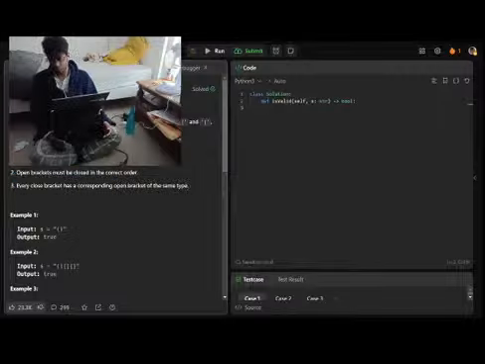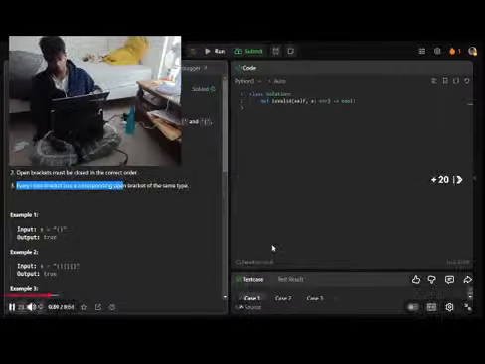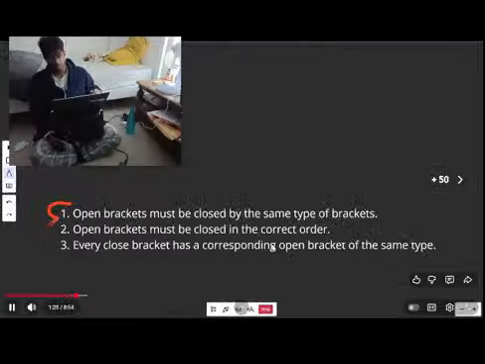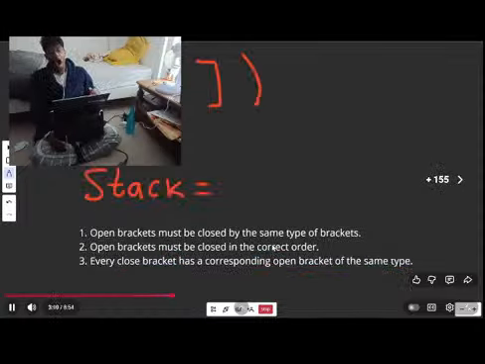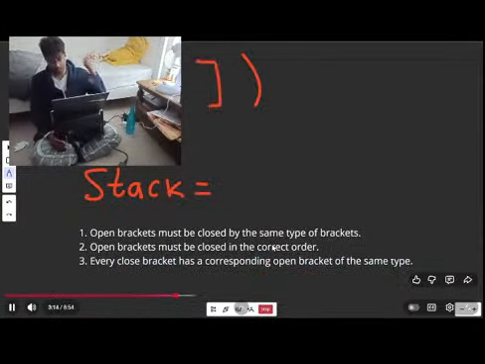So number 1 is open brackets must be closed by the same type of brackets. So we're going to iterate through the string, and when we see an open bracket, like we do right here, we're going to just put that on the stack.